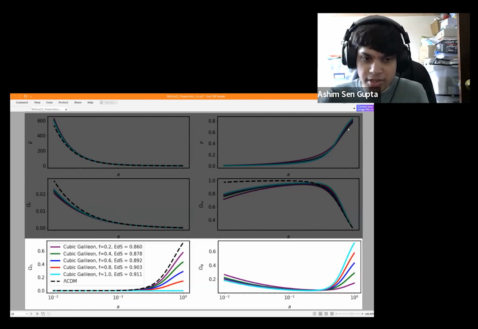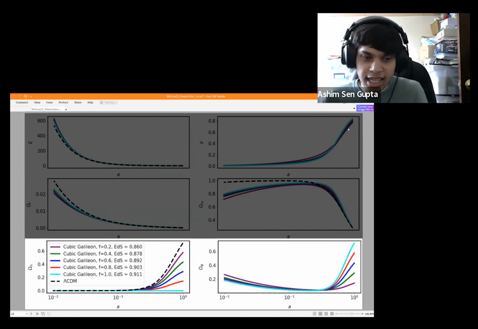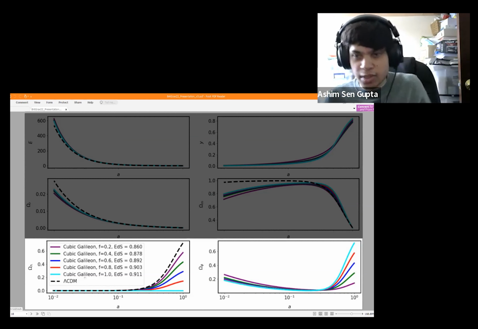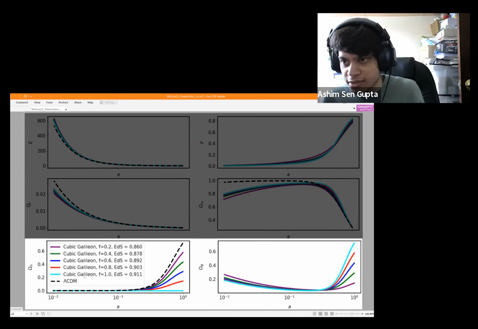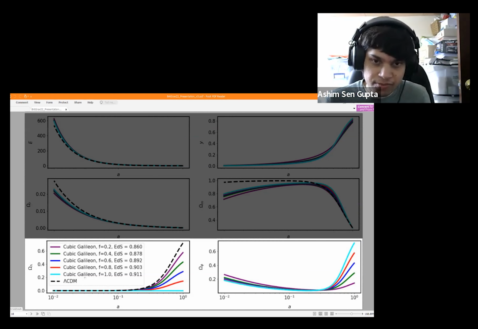As matter drops, you can see that the energy density of dark energy increases, so that we're getting the dark energy domination that we see today. In this case, dark energy is composed of both a cosmological constant and the scalar field, so it's omega lambda and omega phi. I should note that one of these curves, the sine curve, corresponds to when omega lambda is completely turned off. So HiCOLA is capable of having only scalar fields as a dark energy component. But you can see here that basically these cubic Galileons have the right kind of qualitative behaviors that are lambda CDM-like. So let's have a look at the power spectra of them.